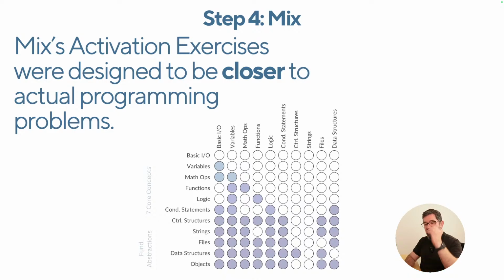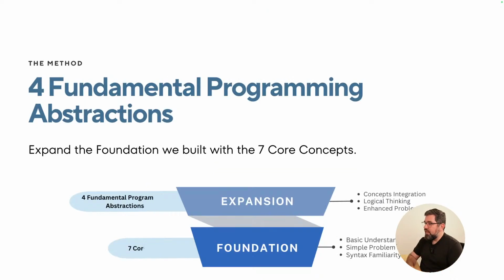Remember, I took the very essential of these concepts and I'm presenting it to you in a packaged way, okay? So now we're going to be talking very briefly about the 4 fundamental programming abstractions, and they expand the foundation that we built with the 7 core concepts, and they are concepts on their own. However, I'm approaching them in a different way. I'm using the same method, the same 4 steps. You're going to learn it the same way. However, I need to give you some more background.